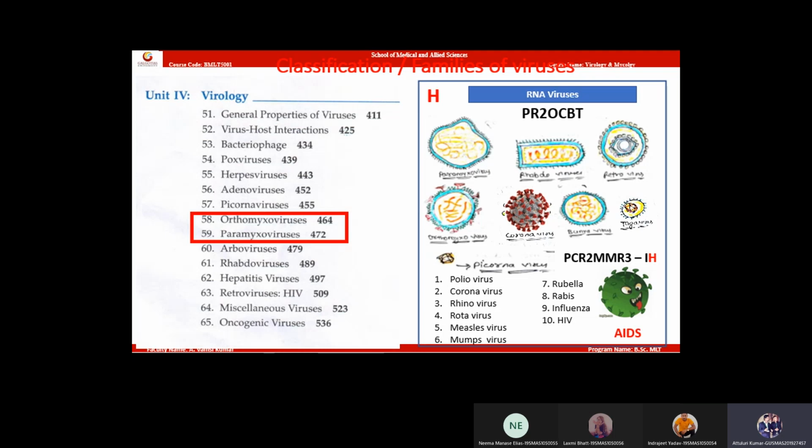This is called a freely floating genome containing mucus-loving virus. There is a specific number of these fragments: there will be totally 8 fragments in orthomyxoviruses. So 8 fragments of genome are present in all types of orthomyxoviruses. That is one point.